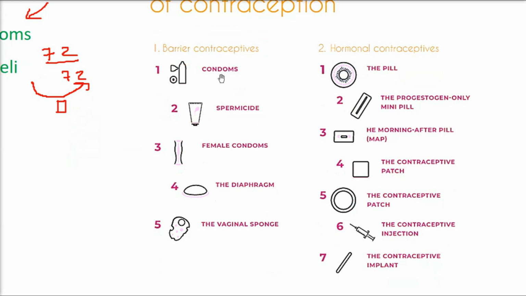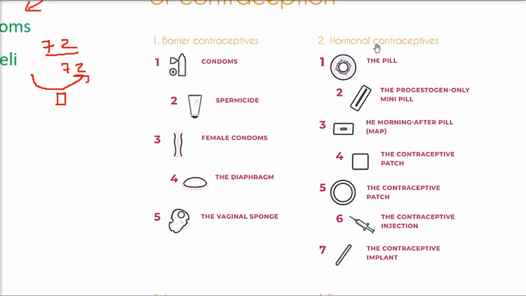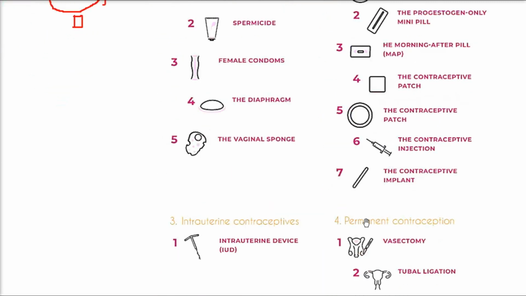These are the barrier ones like condoms, spermicide, female condoms, the diaphragm, and the vaginal sponge. There are hormonal contraceptives, that is, you take it as a pill or as an injection. So the pill, the progesterone-only mini pill, the after pill, the contraceptive patch in different forms, and the contraceptive injection or implant can be there.